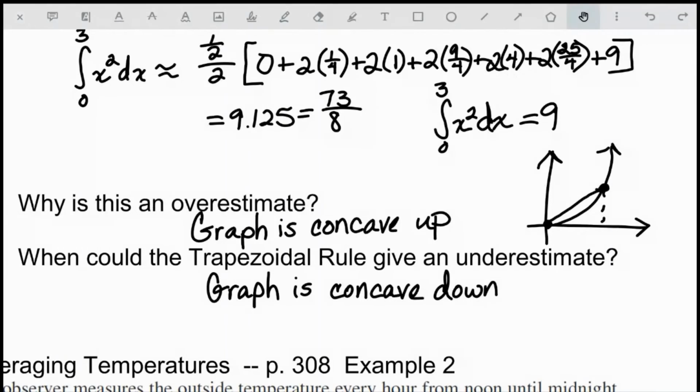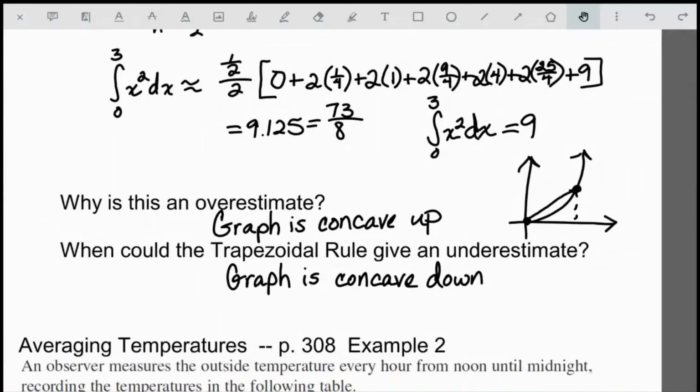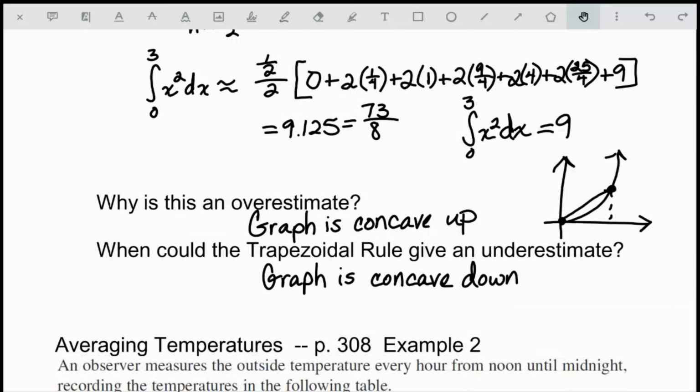If you think back to a rectangular approximation, with the left-hand, right-hand approximation, it depended on whether we were increasing or decreasing with our function values. Here, we're more interested in concavity to determine an overestimate versus an underestimate.